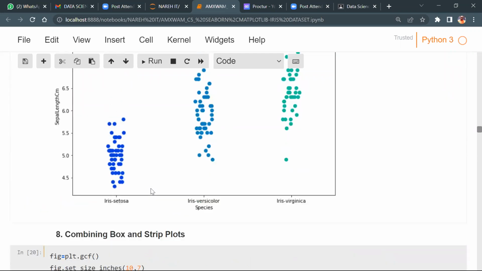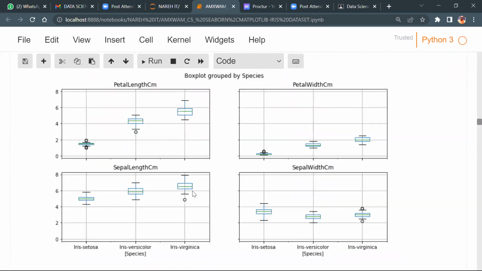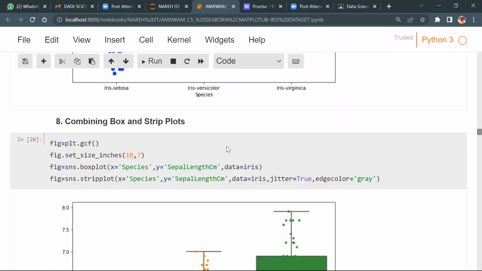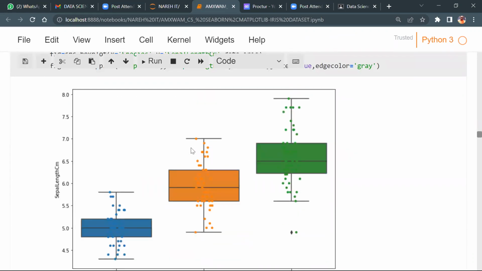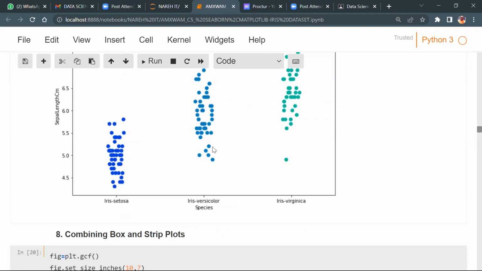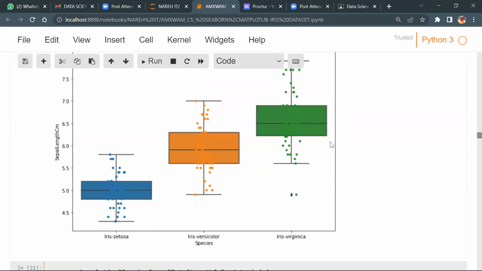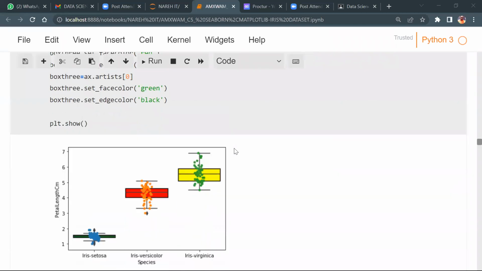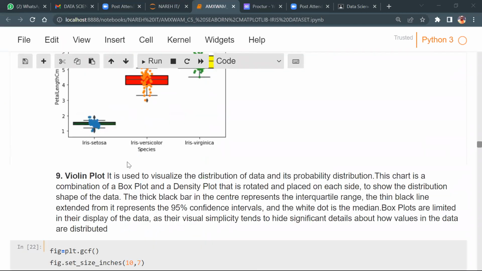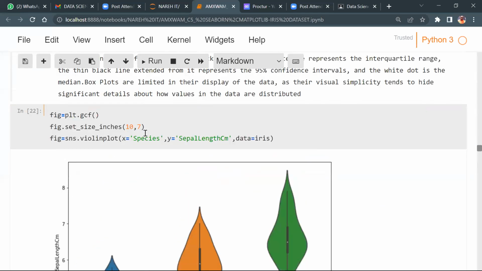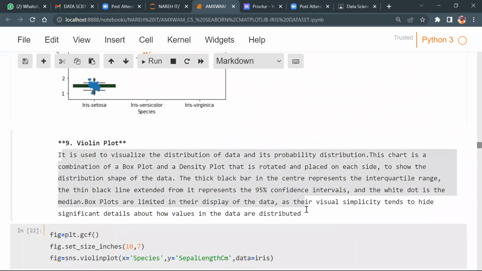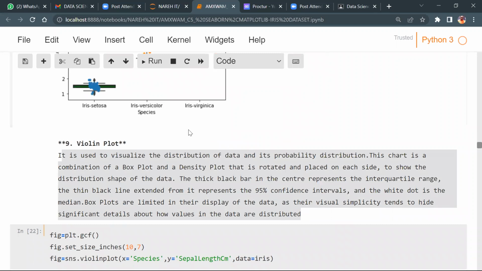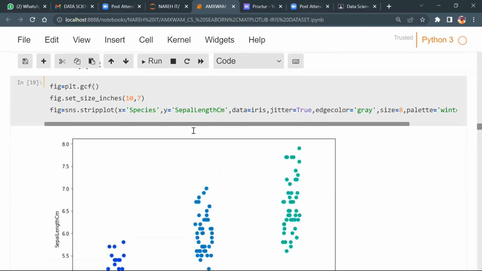Can I combine the box plot and strip plot? Yes, this is the way it will look. I overlap these strip plots over the box plot. Now the next part, violin plot, we understood this one. I clearly mentioned the definition. It is used to visualize the distribution of data and its probability distribution. Got it? I gave you detailed information, guys.